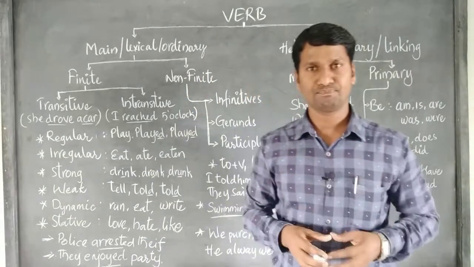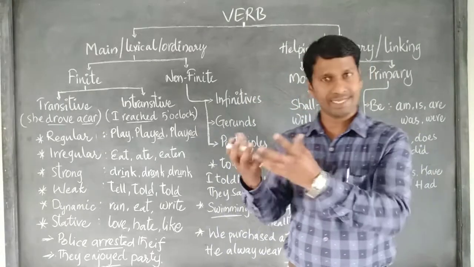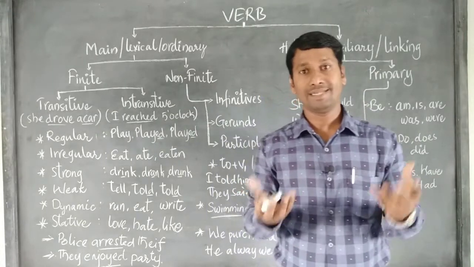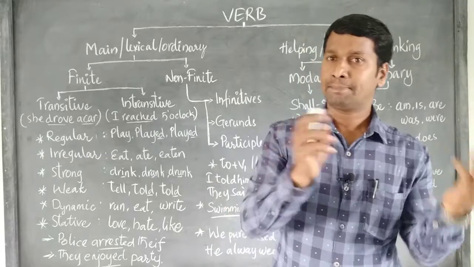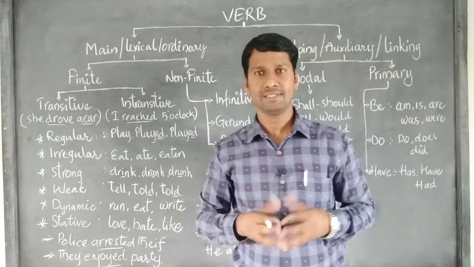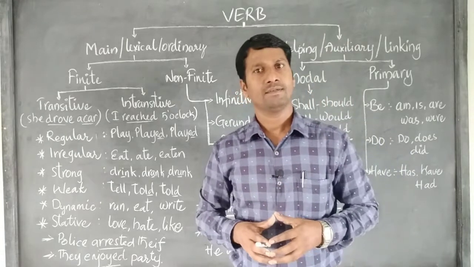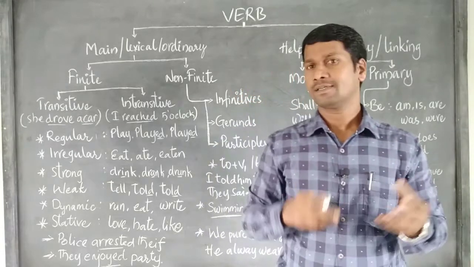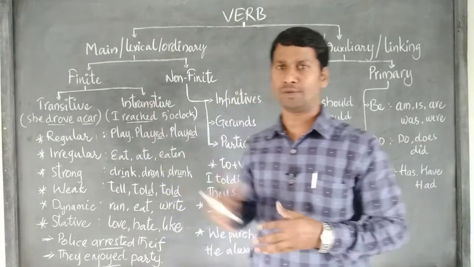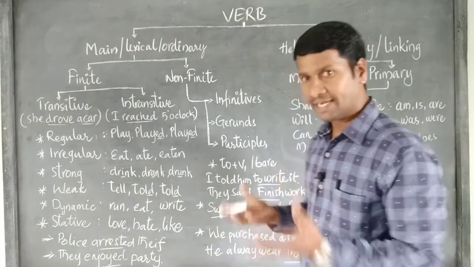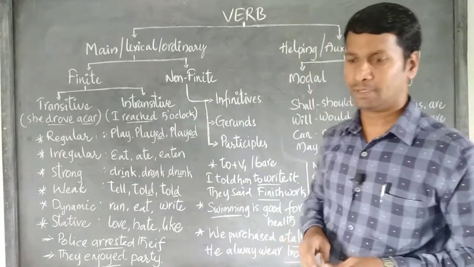Verb is a word which tells what a person or thing does, or what is done to a person or thing, or what a person or thing is. Simply, it tells about an action, activity, process, state of mind, state of being. These are mostly expressed by the verb forms. Verbs are mainly divided into two types: main verbs and helping verbs.